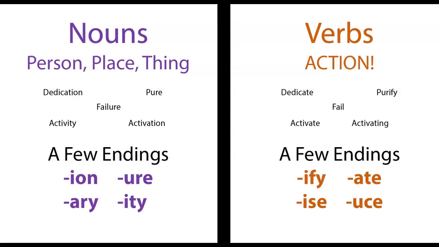So we're going to start at this intermediary level in intermediate nouns versus verbs. Use these skills. Keep these basic ideas, right? You know what a noun is. It's a person, place, thing, or idea. You know what a verb is. It's the action, the powerhouse of the sentence. And now you've got a few more word endings that can help you.